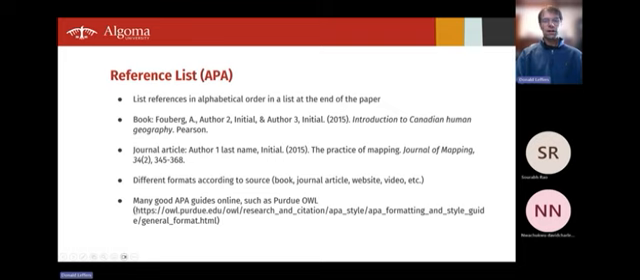The one that I always suggest is Purdue University, which has an online writing lab, OWL, and they have sections for each style. So they have MLA, Chicago, APA. So just go to their APA.